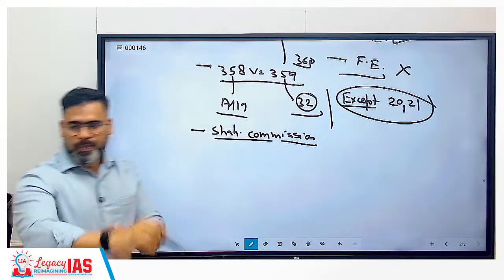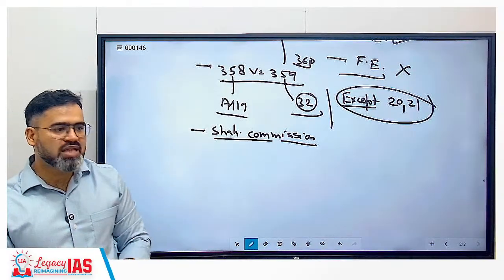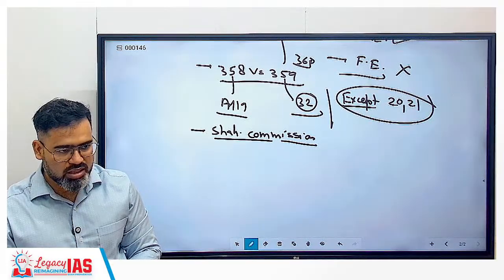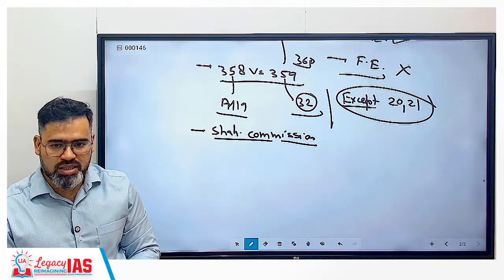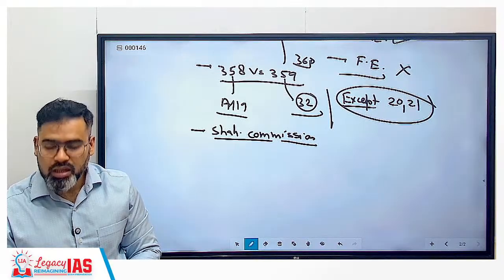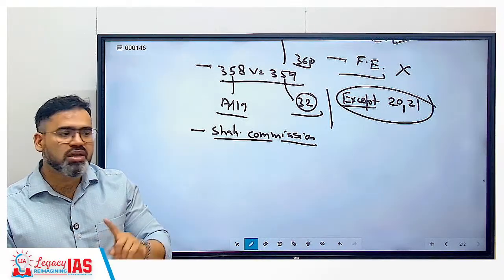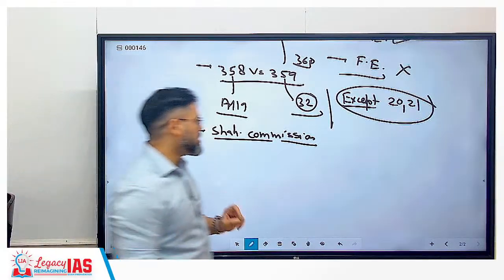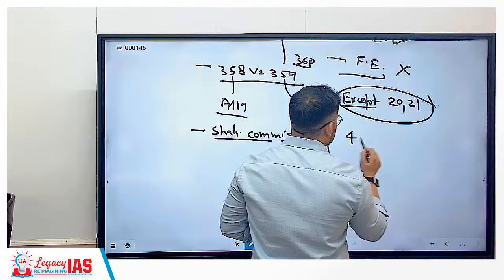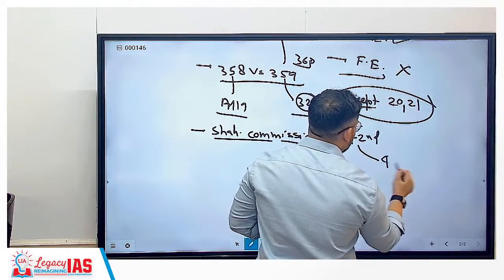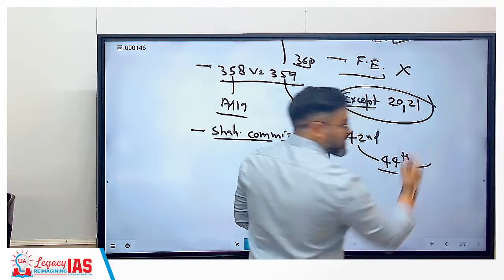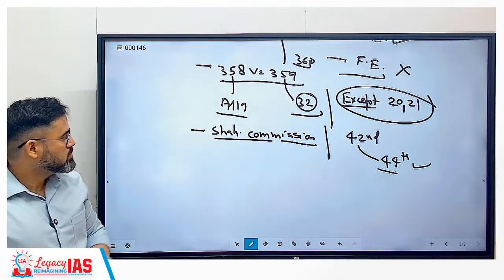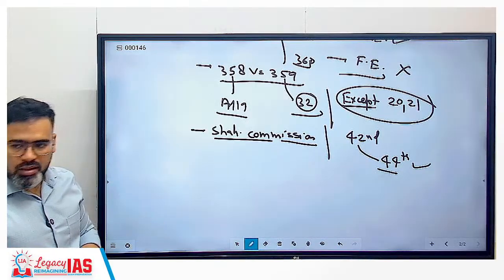Basically, when this national emergency of 1975 was imposed, a lot of fundamental rights got violated. Because of that, the Shah Commission was set up. The Shah Commission gave recommendations, and based on that, some things were corrected by the 44th Amendment. So there are two important amendments. In the 42nd, all the problems were created, and in the 44th, everything was corrected. Clear now?